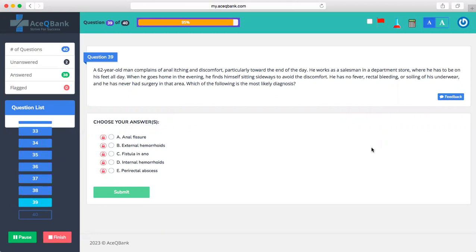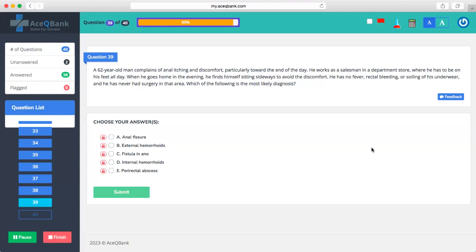A 62-year-old man complains of inner itching and discomfort, particularly towards the end of the day. He works as a salesman in a departmental store where he has to be on his feet all day. When he goes home in the evening, he finds himself sitting sideways to avoid the discomfort. He has no fever, rectal bleeding, or soiling of his underwear, and he never had surgery in that area. Which of the following is the most likely diagnosis? A. Anal fissure. B. External hemorrhoids. C. Fistula in ano. D. Internal hemorrhoids. E. Perirectal abscess.